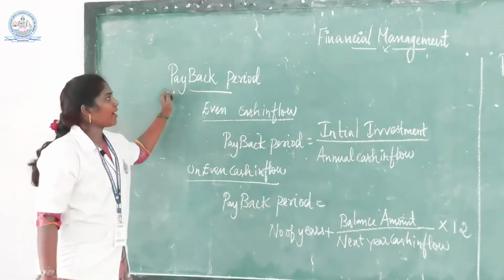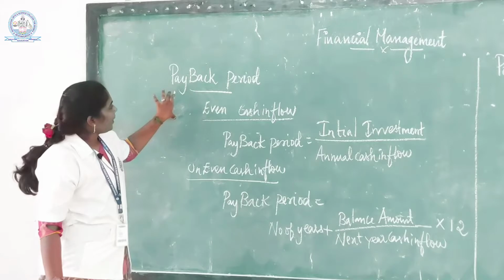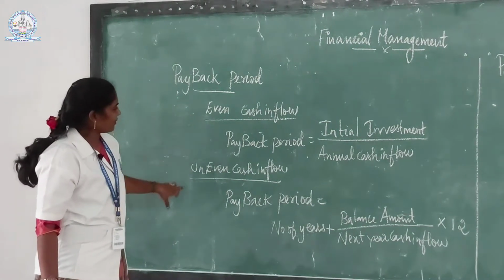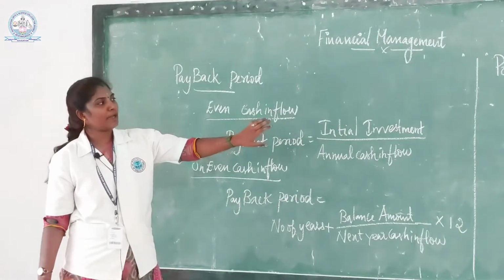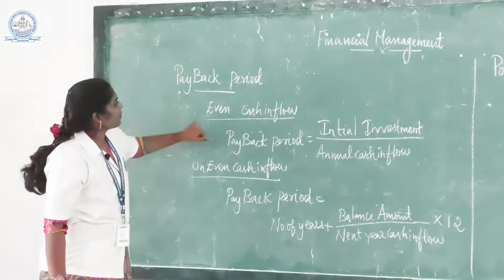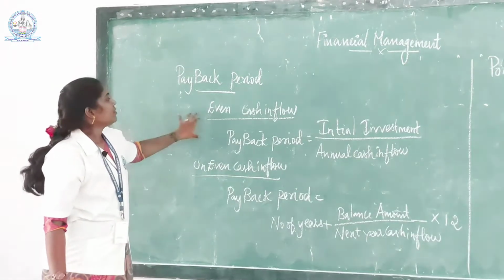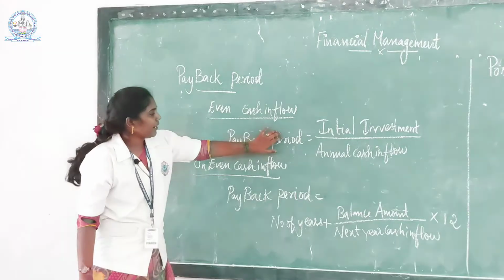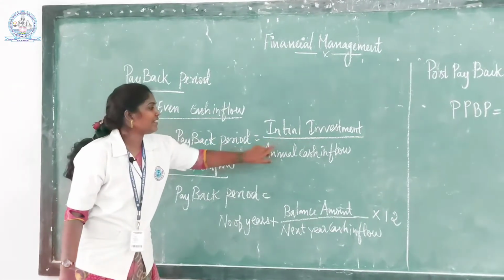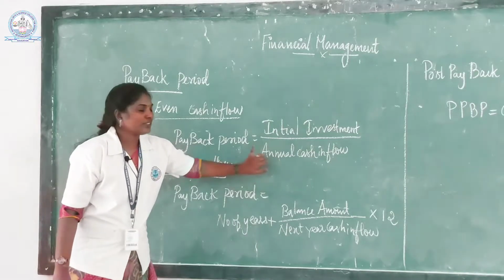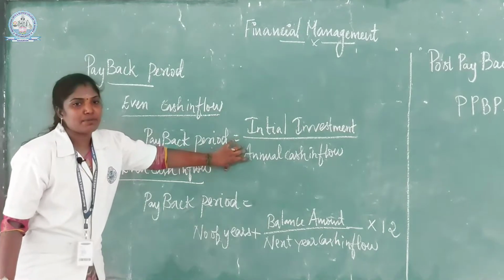Next topic is the payback period. This is the first method of capital budgeting. The payback period is classified into three categories: even cash inflow, uneven cash inflow and post payback period. First is even cash inflow, using this formula: payback period is equal to initial investment divided by annual cash inflow. This is the basic, simple method of payback period.